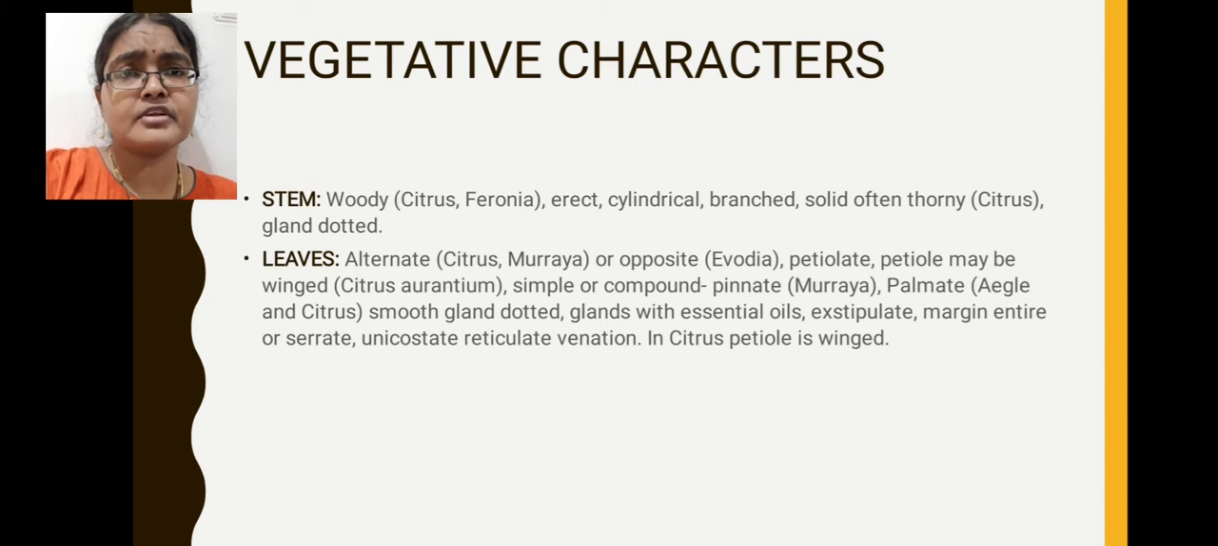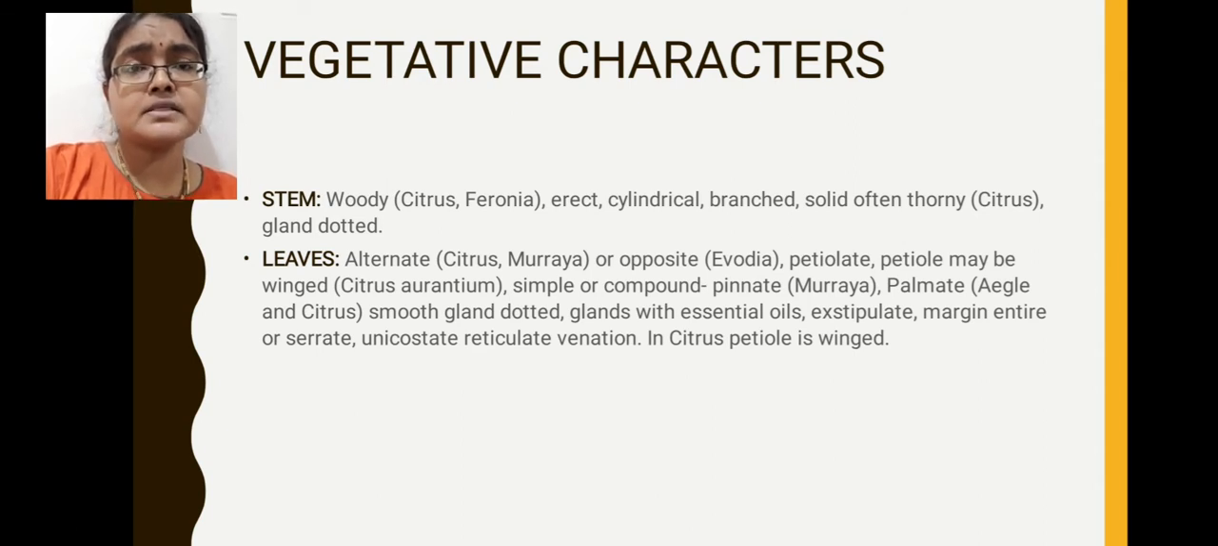Margin of the leaf is entire. Entire margin means the margin is even in nature. Or the margin may be serrate. Serrate margin means some teeth-like projections are present on the margin. That is called serrate condition of leaf margin.